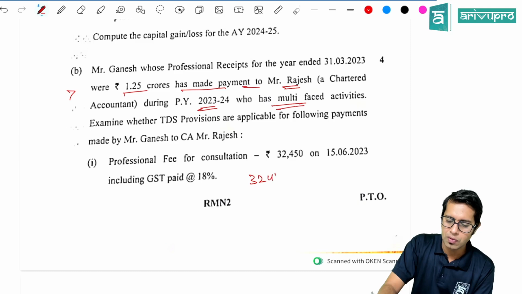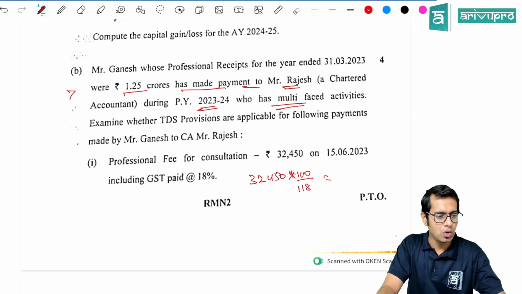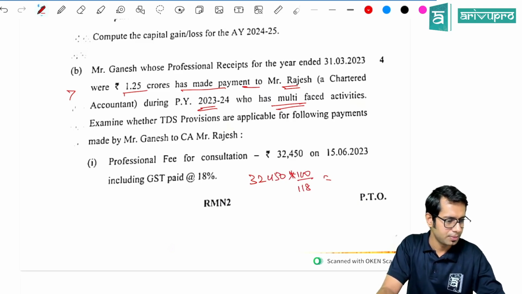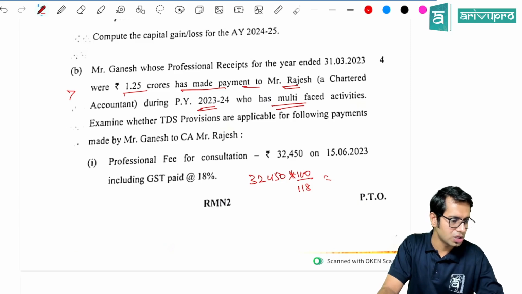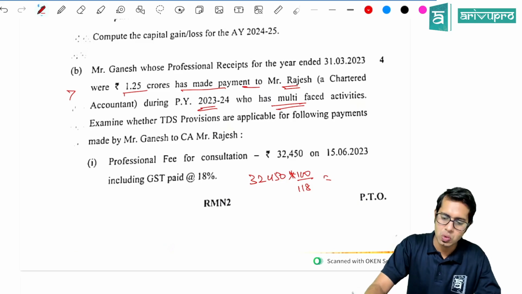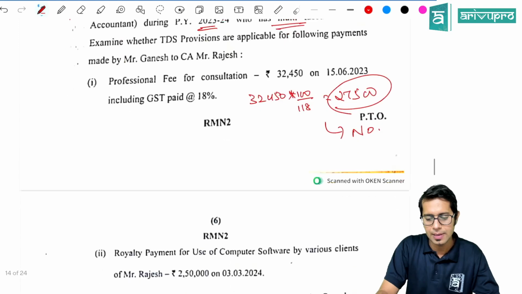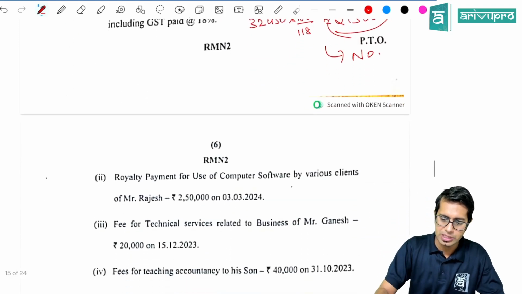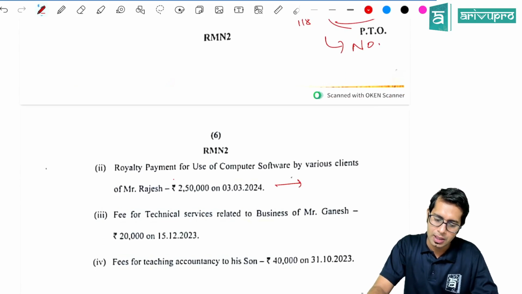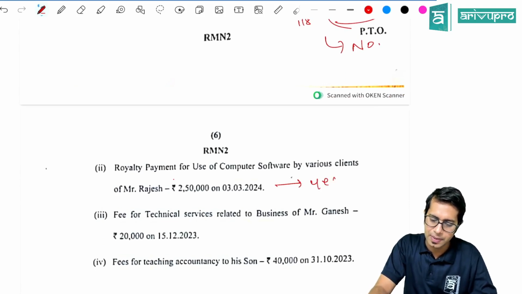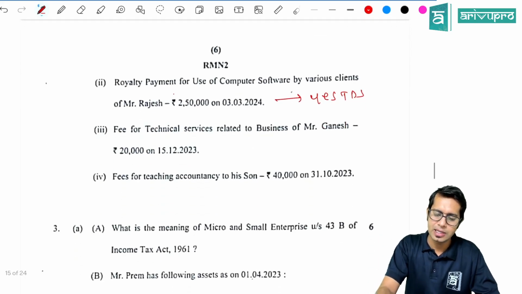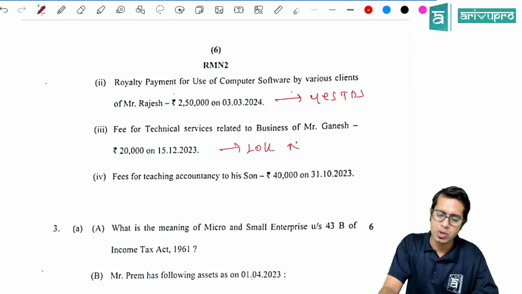So 32,450 into 100 divided by 118. So the amount before GST comes to 27,500. So on this, is TDS applicable, sir? No, TDS is not applicable because the amount is less than 30,000 rupees. Royalty payment to various clients, answer is yes, TDS is applicable. Fee for technical services 20,000 rupees, no TDS applicability.